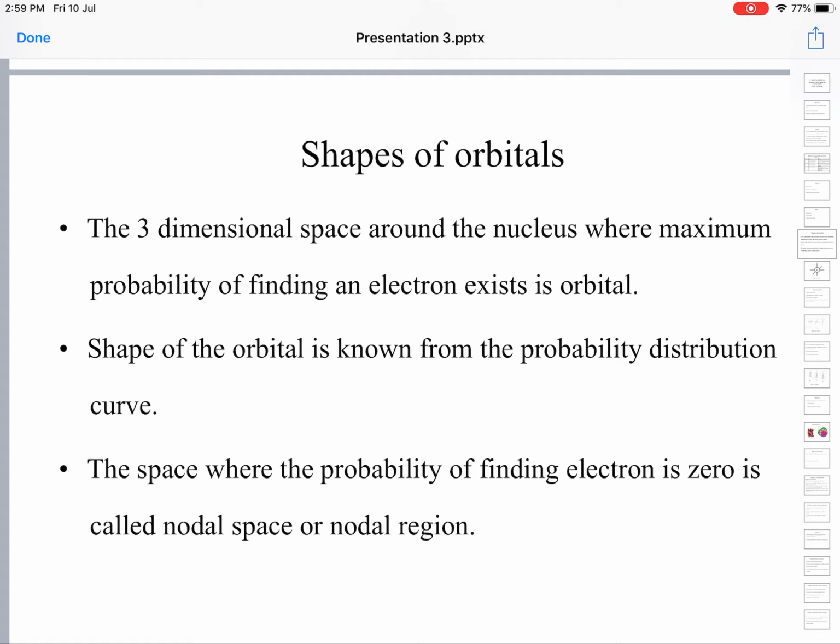The space where the probability of finding an electron is 0 is called a nodal space or nodal region. Nodal space or nodal region in an orbital represents the space where the probability of locating an electron is just 0. There is no point, it will not be there at all.